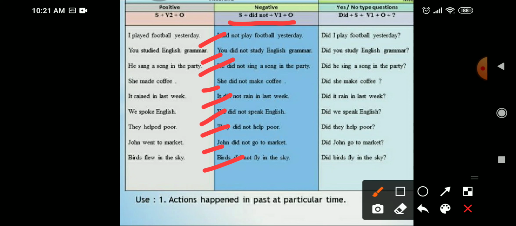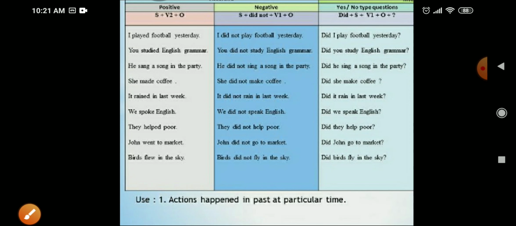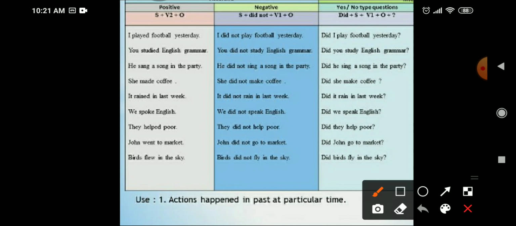So next is interrogative sentence. The sentence structure in interrogative tense is did, subject, first form of the verb, object, and ends the sentence with question mark. Now let us see examples. Did I play football yesterday? Did you study English grammar? When we ask the questions, did he sing a song in the party?